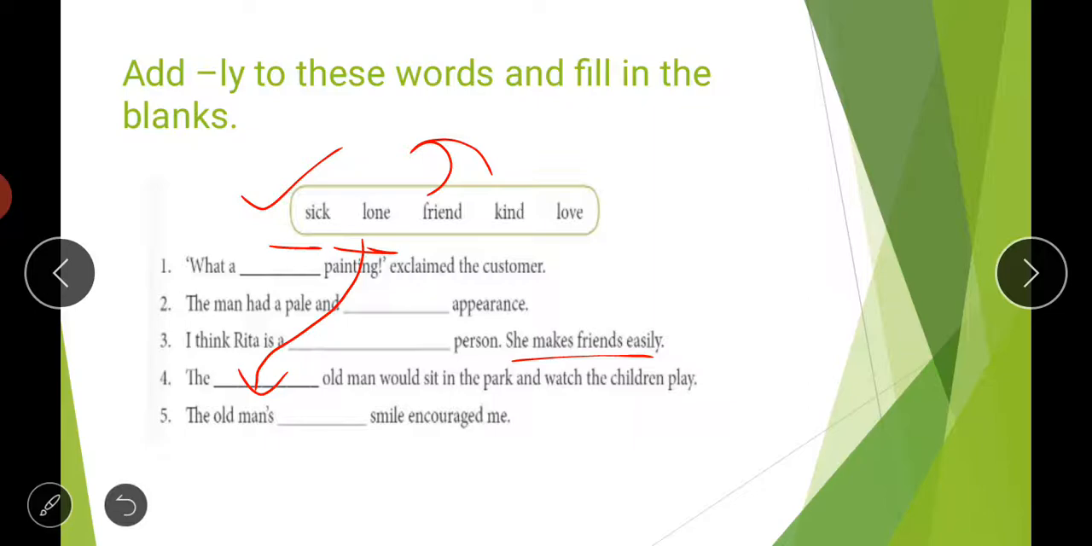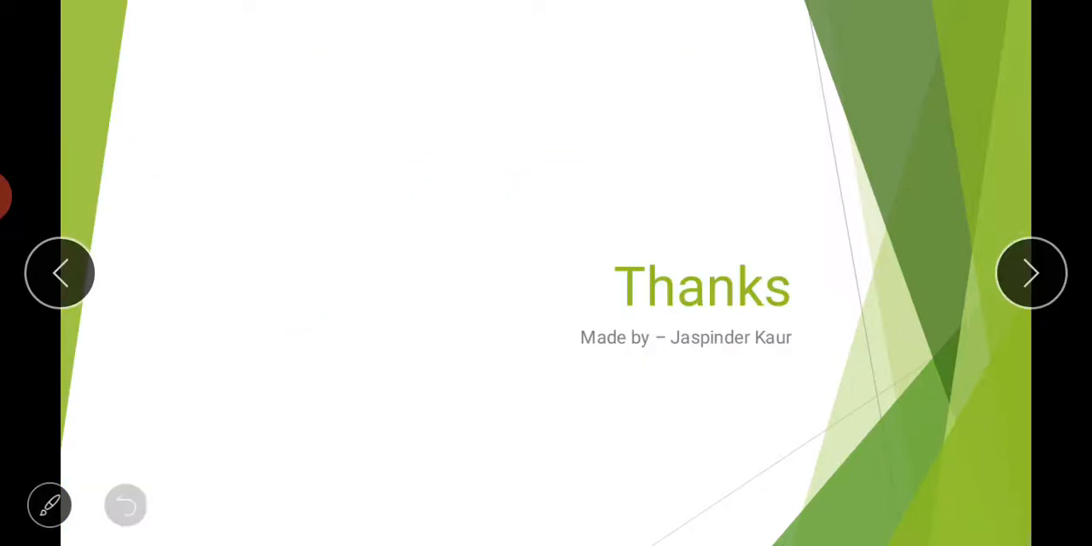Then only one word is left, which is kind, and only one blank is left. So the old man's kindly smile encouraged me. Kindly is the last word that you can fill in the fifth blank. So this is all about your adjectives, and I hope it's clear to you.